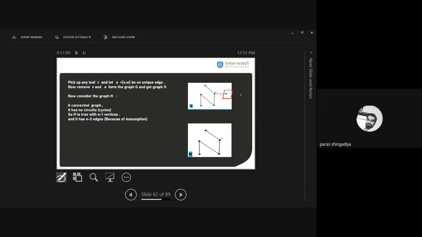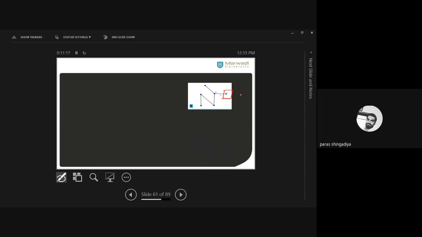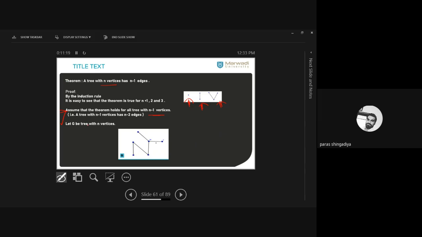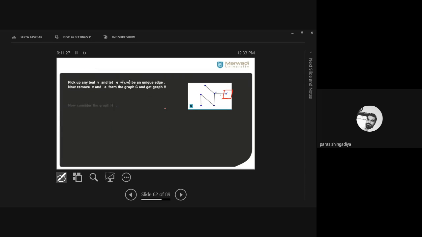And now how many vertices does the graph contain? As we considered G, G involves n vertices. Based on this condition we started the proof. G has n vertices. And now we delete the vertex V from this graph.